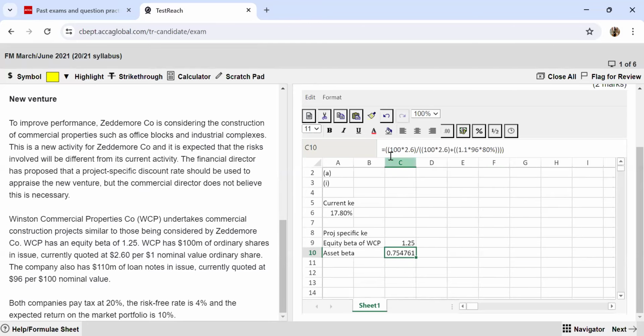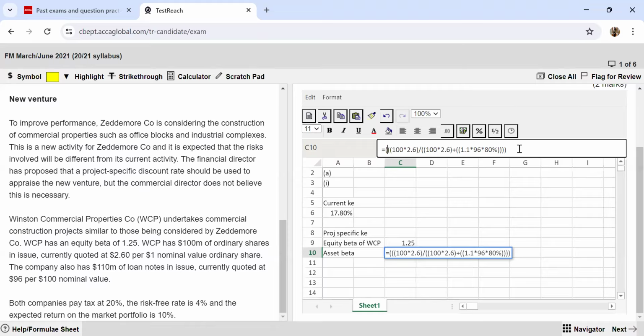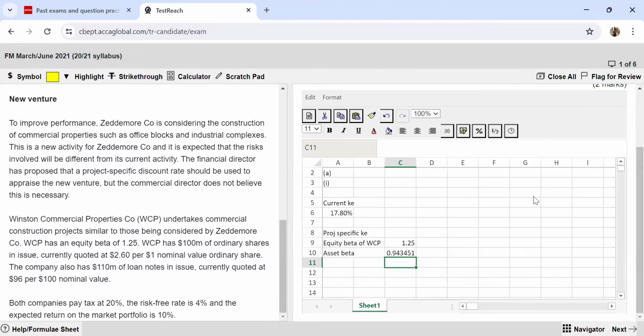Now I have to multiply this with the equity beta to find out the asset beta. So if I just close all of these brackets and then multiply the equity beta, then I will arrive at the value. So with this, you can see that I'm getting my asset beta as 0.94. You can put it to 2 decimal places just so that the presentation looks good.